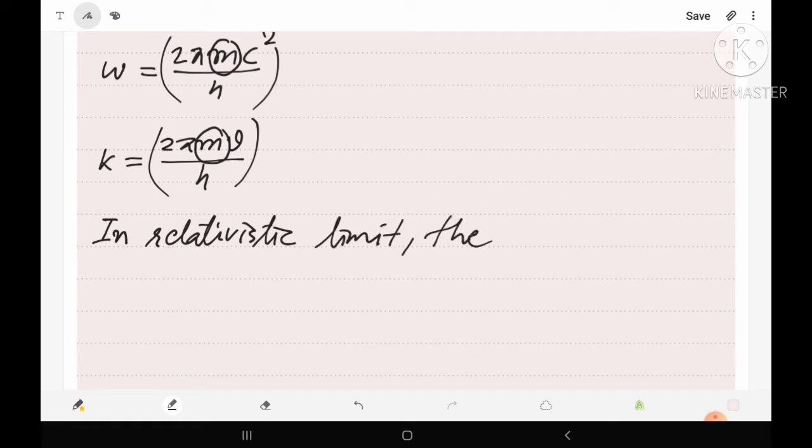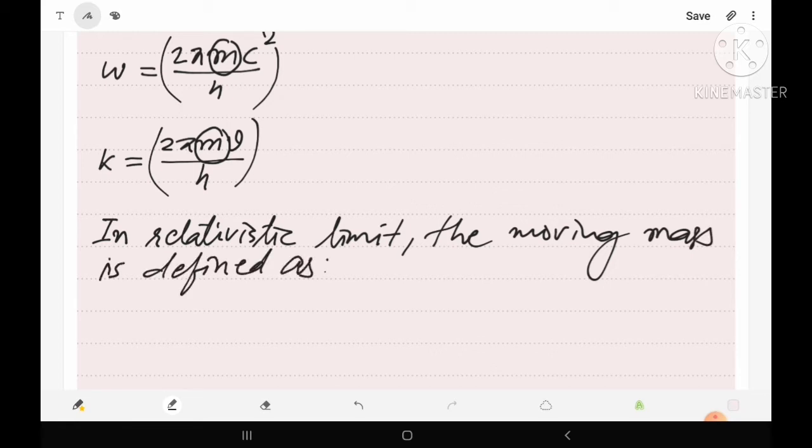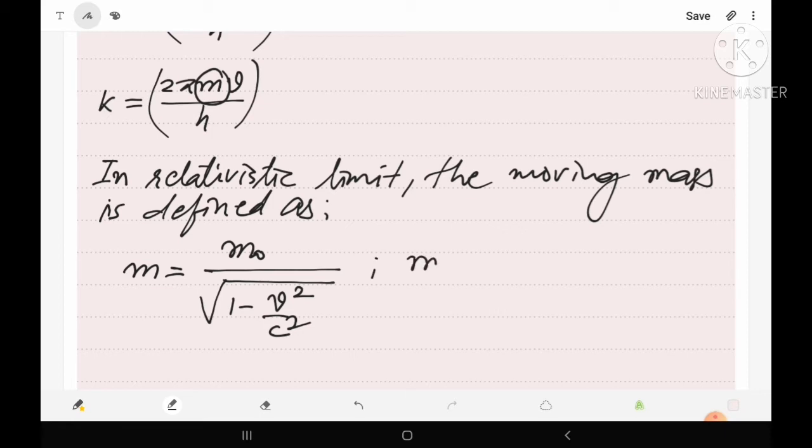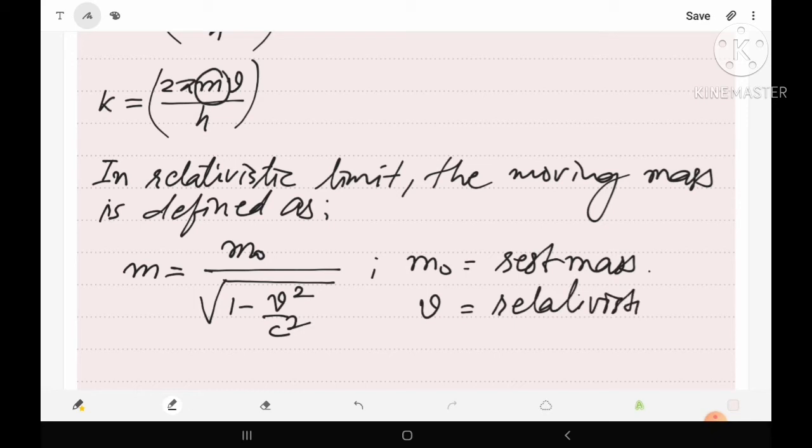In relativistic limit, the moving mass is defined as: the moving mass m is equal to the rest mass m naught upon under root of 1 minus v square upon c square, where m0 is the rest mass of the particle and v is the relativistic velocity which we have considered.